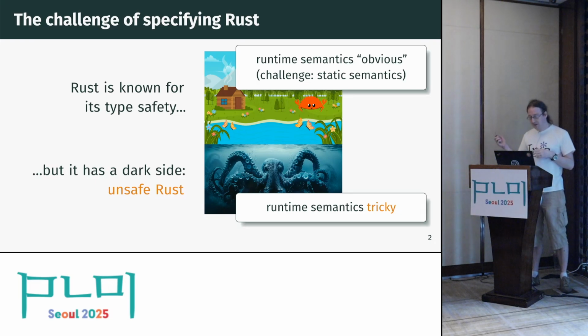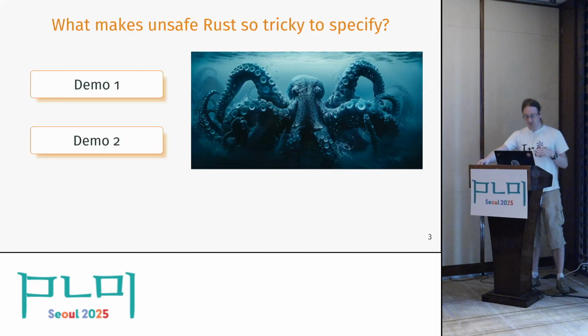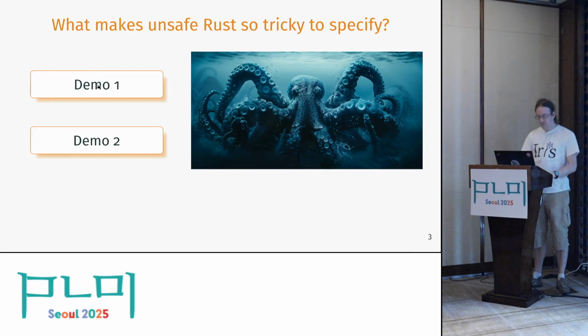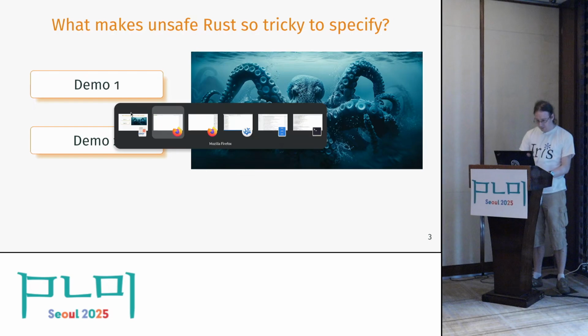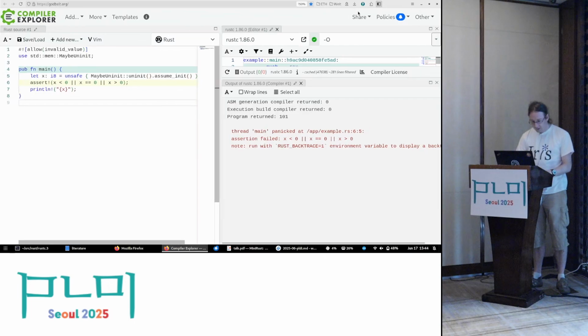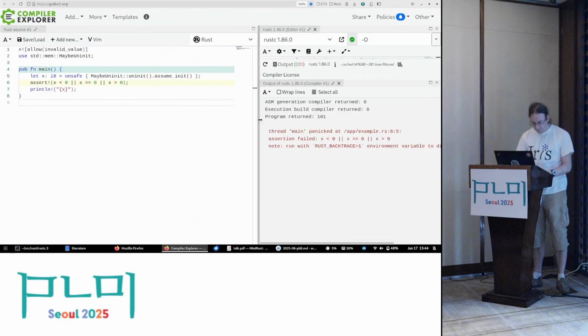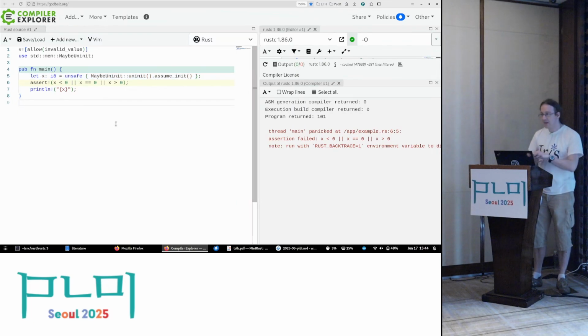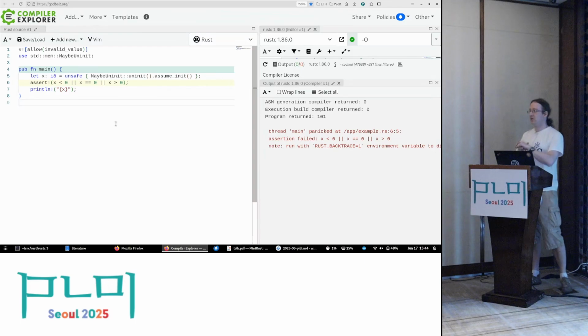And so to explain why that is, I brought two demos of the kind of weird things that can happen when you have fun with unsafe Rust. So here's a first little demo, which creates an integer by illegal means, namely by just taking some memory which is not actually initialized and just saying, yeah, don't worry, there's an integer here.